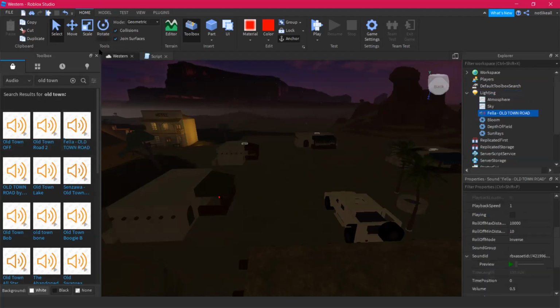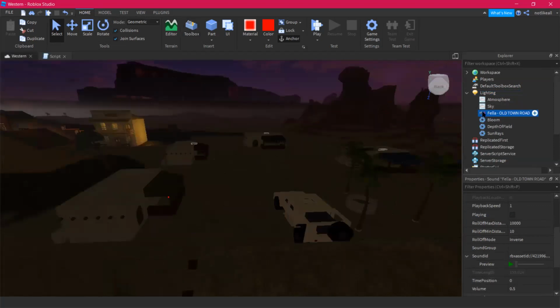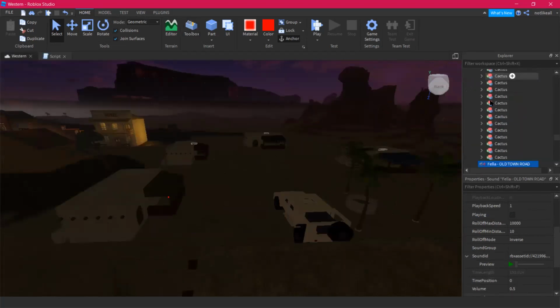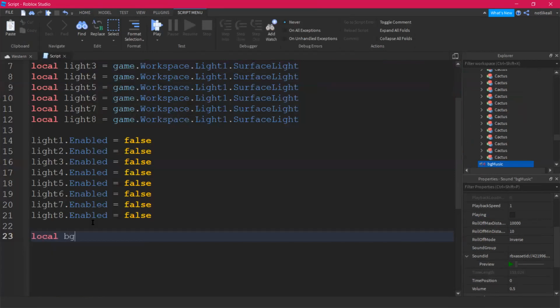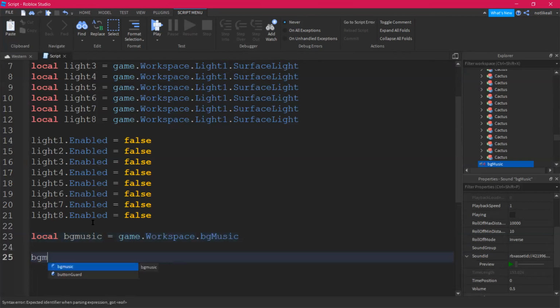I like it. I'll go with this one. Well, I think I need to send it to the workspace and change it to background music. Okay, let's connect the music here. So I'll say local bg music equals game.workspace.bg music. Now background music is not basically playing in front, so dot playing is gonna be false. BG music, I want it to be looped, so I would say true.